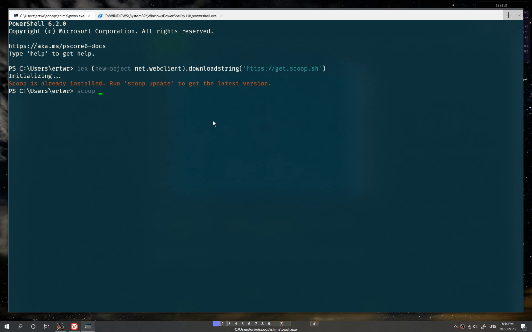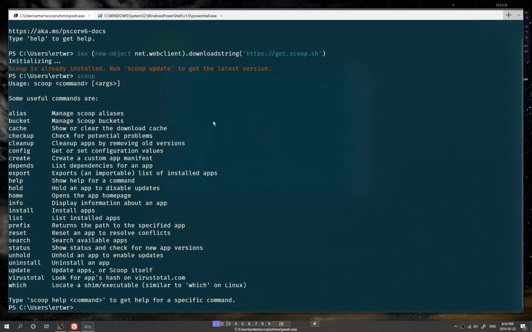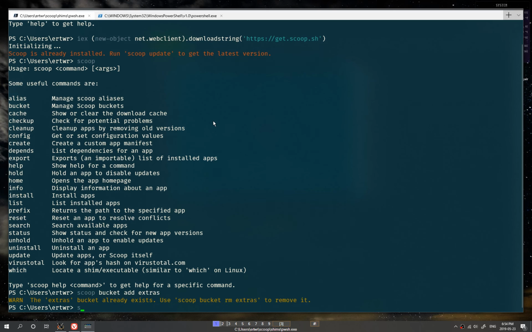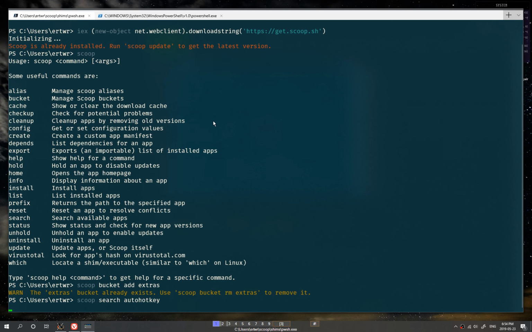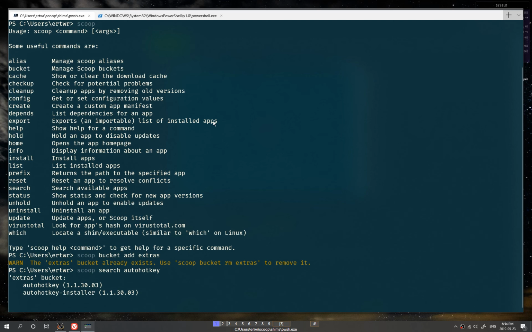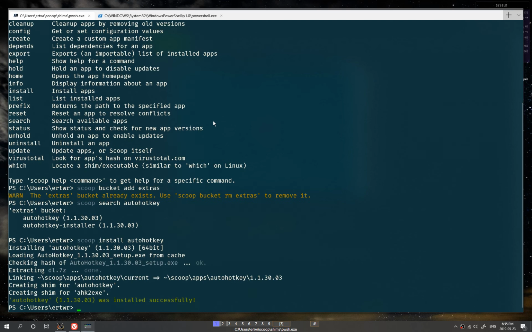So I'm gonna add a bucket, that is a list of the programs that you can install. I'm gonna add the bucket extras where AutoHotkey resides. I'm gonna search the available versions for AutoHotkey, and I'm gonna select the regular AutoHotkey, and boom, it's already installed.